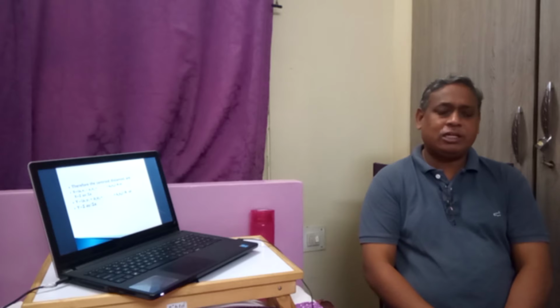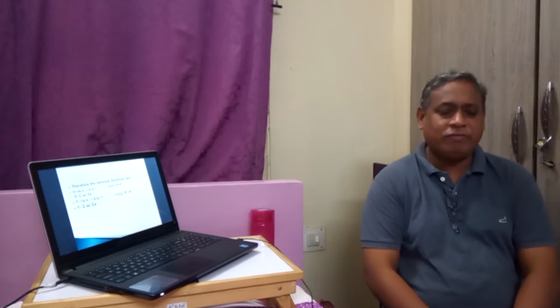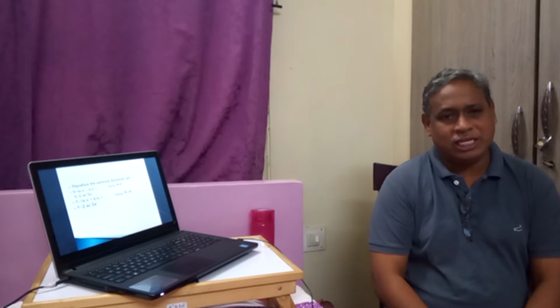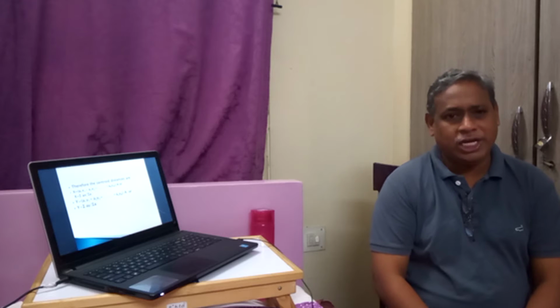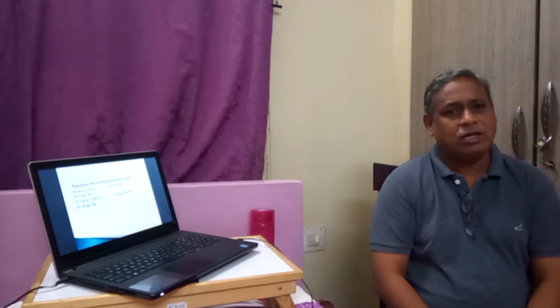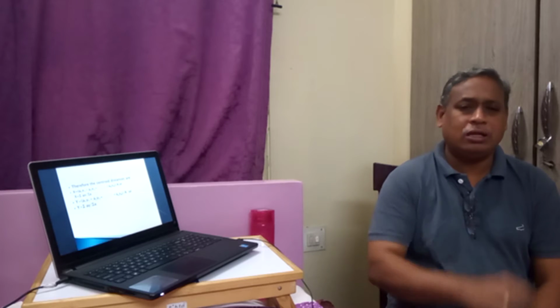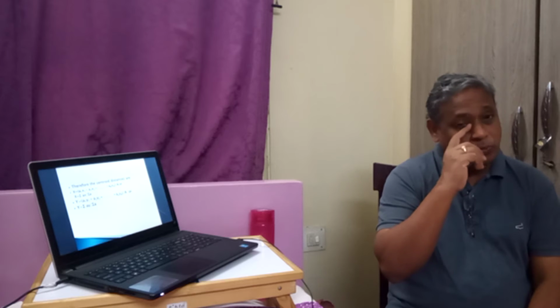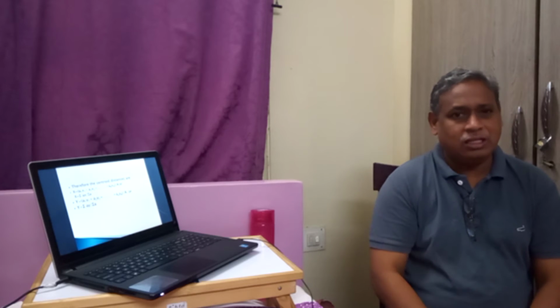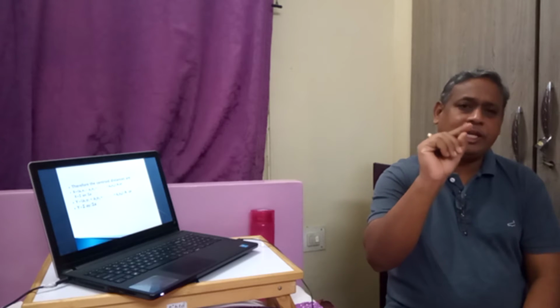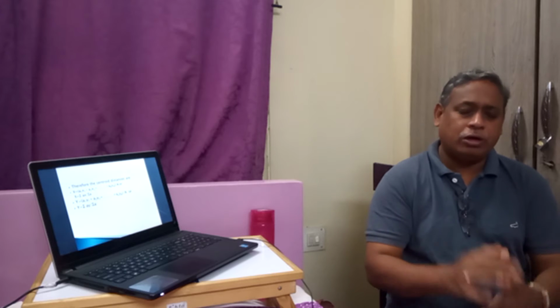That is, if A1, A2, A3 are the areas, then A1 Y1 plus A2 Y2 plus A3 Y3, and so on up to An Yn, by the total area, sigma A, that is A1 plus A2 plus A3 up to An, the area of each individual part.